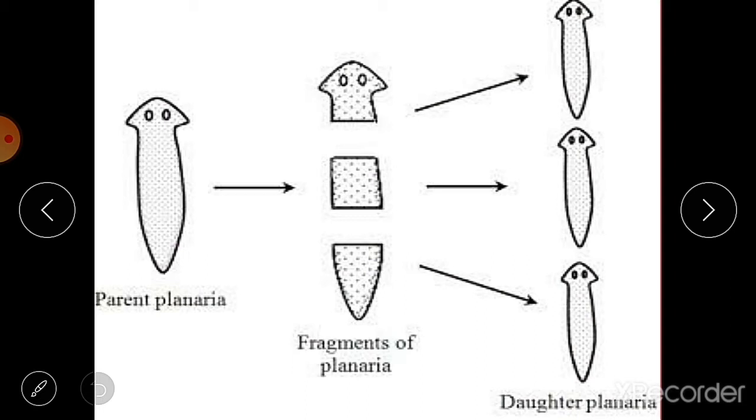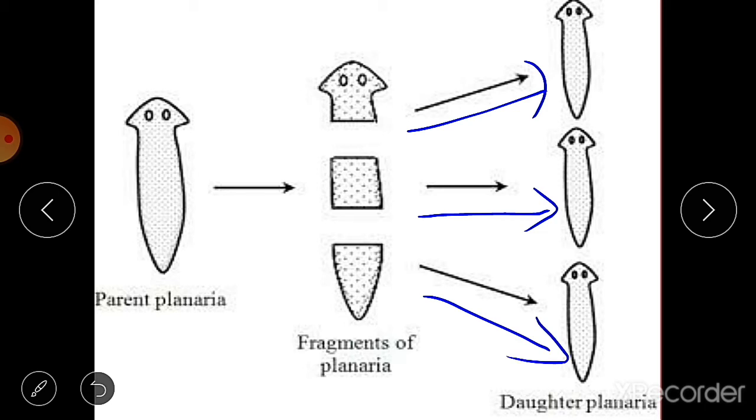So this is known as regeneration, and it is also seen in animals like the lizard. You can see when the lizard's tail is cut, then it can grow it again. So it is the ability of living things to repair themselves or grow the damaged part. Here is the example of planaria. When planaria gets cut into different parts, each part of that body can grow into a new individual or new daughter planaria. So this is the example of fragmentation and regeneration.